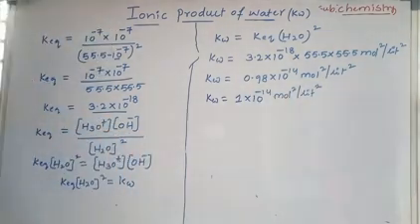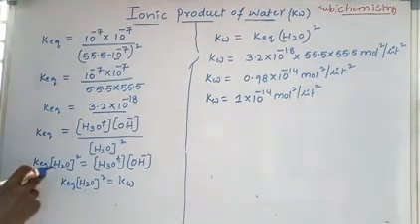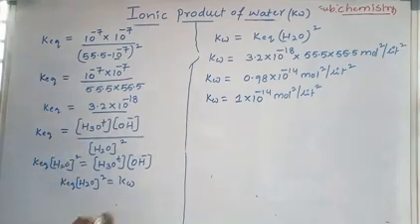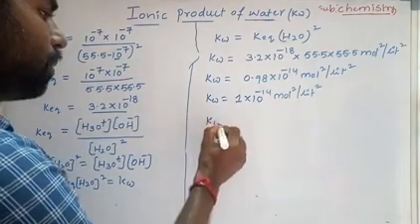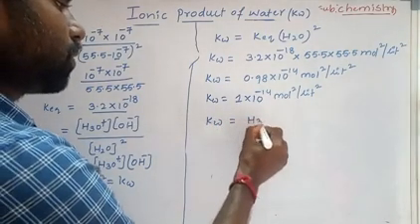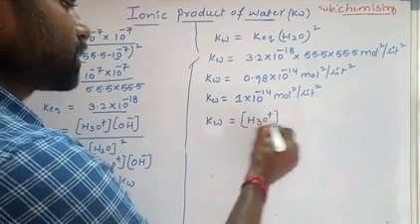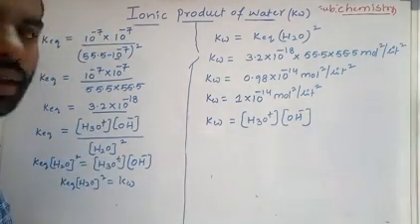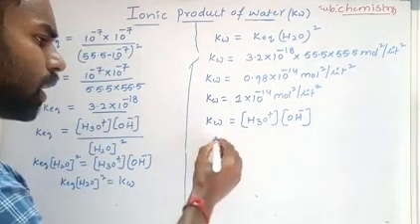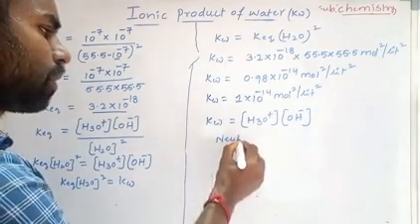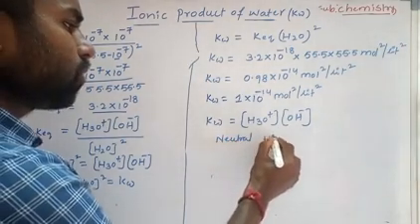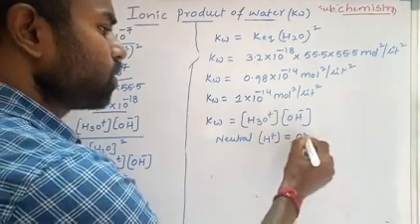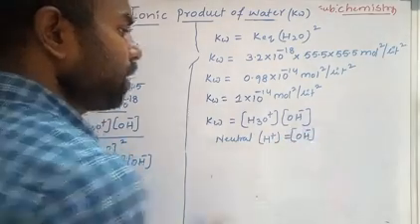Now what is the formula here? In the place of K equilibrium into H2O concentration to the power of 2, we can write Kw. Kw equal to the concentration of H3O plus into the concentration of OH minus ion. Water is neutral. In neutral water, the concentration of H plus ion equals the concentration of OH minus ion.